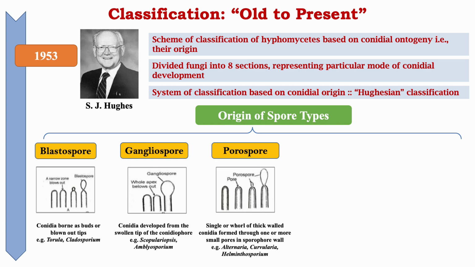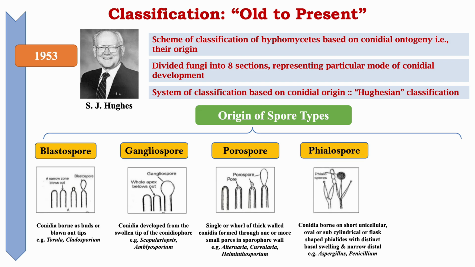Followed by porospores. Here single or several thick-walled conidia are formed through one or more small pores in the sporophore wall. Genera like Alternaria, Curvularia, and Helminthosporium always produce porospores. Followed by phialospores.